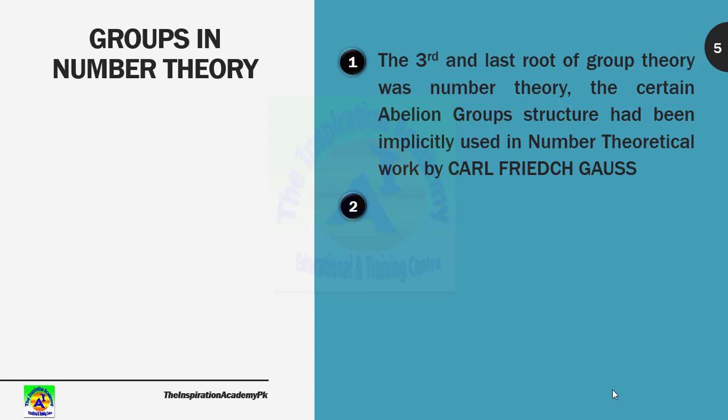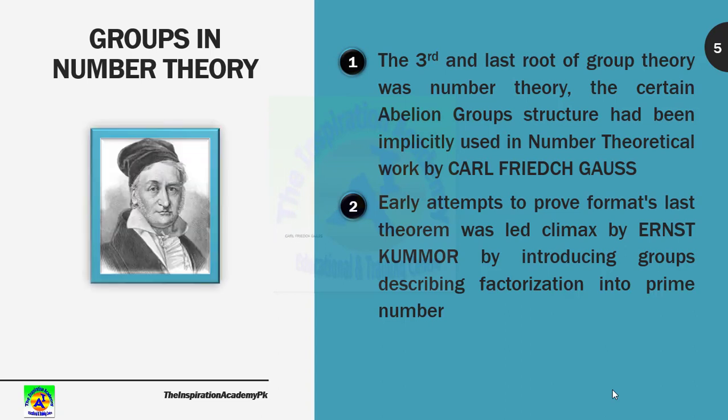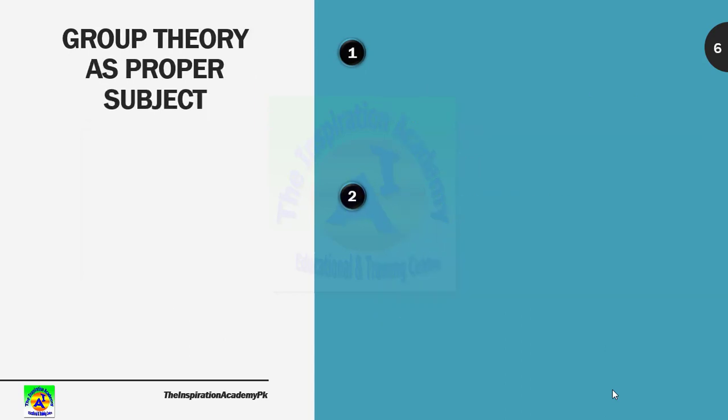Certain abelian group structures had been implicitly used in number theoretical work by Carl Friedrich Gauss. An earlier attempt to prove Fermat's theorem, almost the most difficult theorem, was led to a climax by Ernst Kummer by introducing groups describing factorization into prime numbers. Carl Friedrich Gauss was a mathematician who worked in the field of group theory.